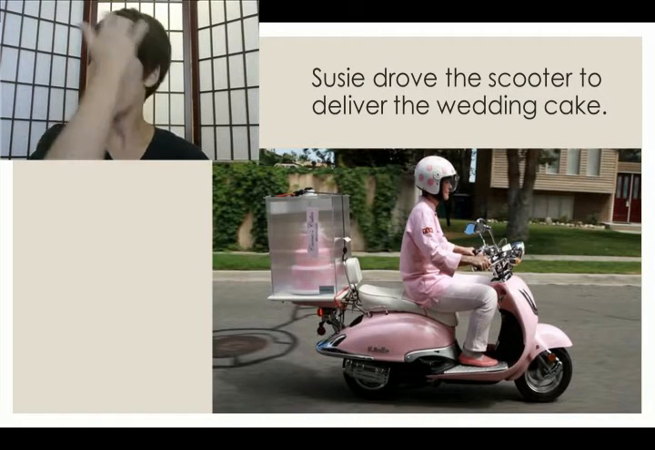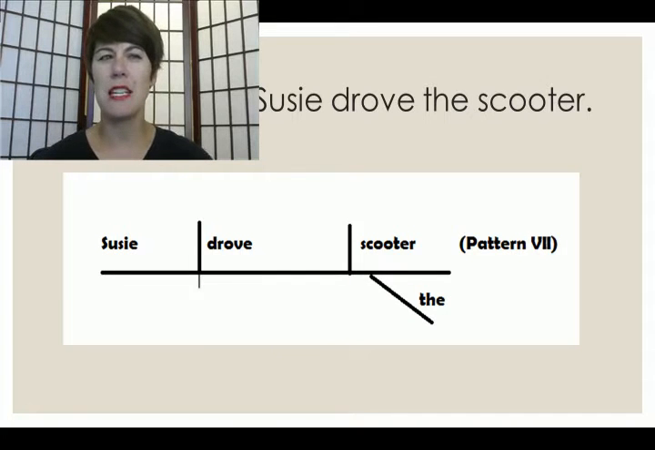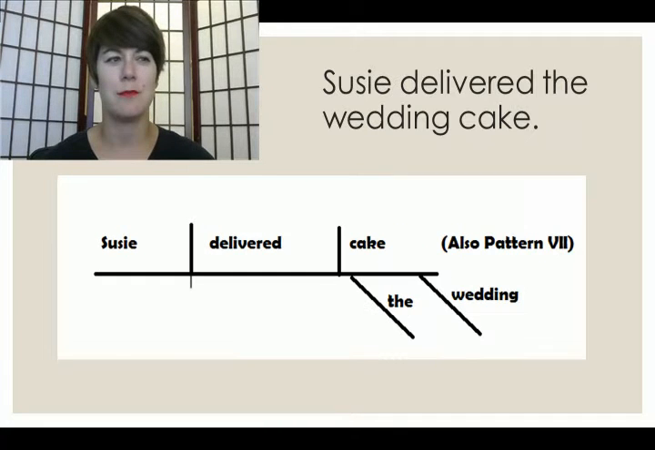Okay? We have 2 phrases here that we can think about diagramming. The first is fairly straightforward. "Susie drove the scooter." We're pretty familiar with this. And it would look like this if we diagrammed it pattern 7. So far, so good. What about "Susie delivered the wedding cake"? Well, if we diagrammed that separately, it would look like this.